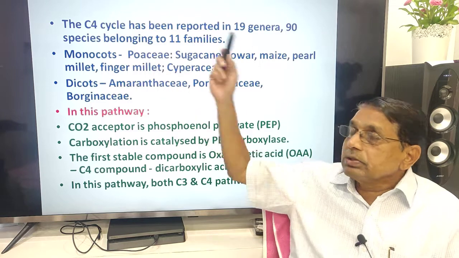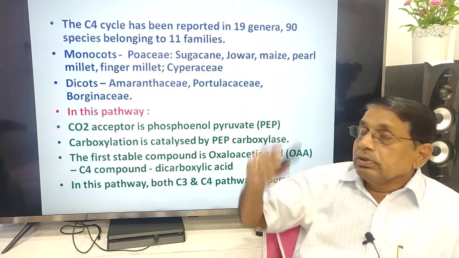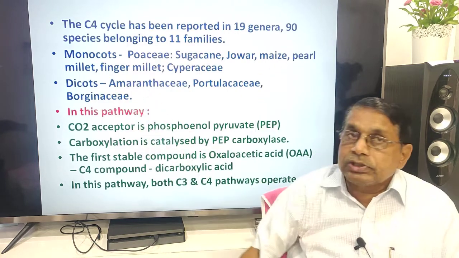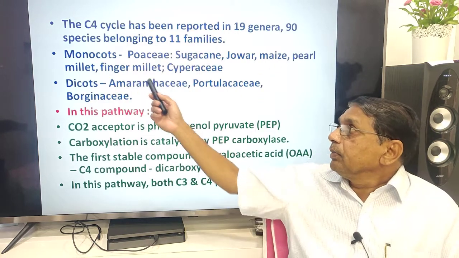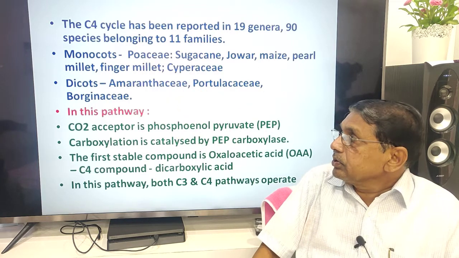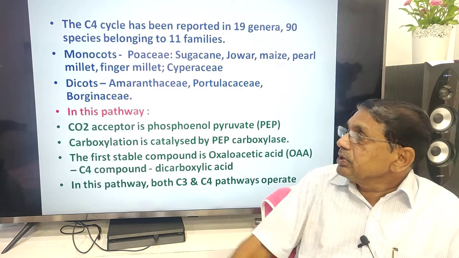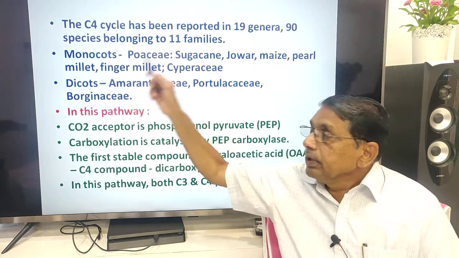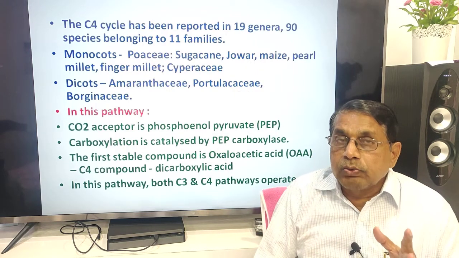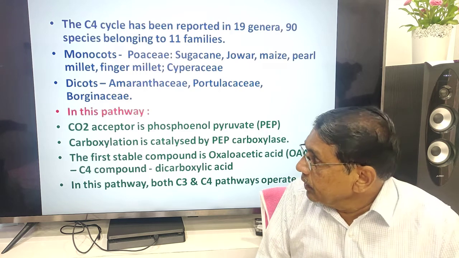In monocots, Gramineae, Poaceae, such as sugarcane, jowar, maize, pearl millet, finger millet, and Cyperaceae members. In dicots, three families: Amaranthaceae, Portulacaceae, Boraginaceae. These families contain the C4 plants which fix carbon dioxide through the alternate pathway.